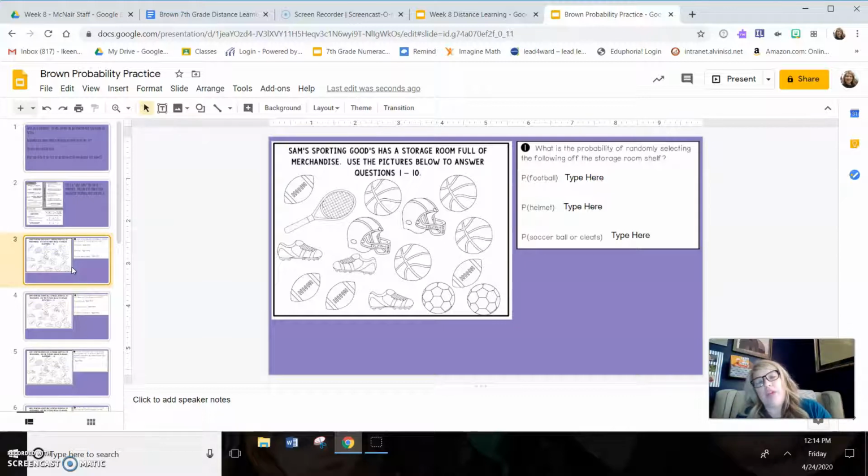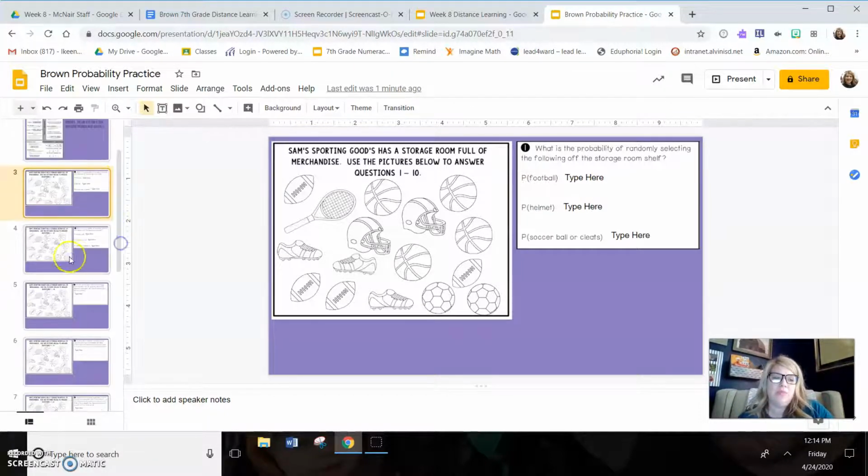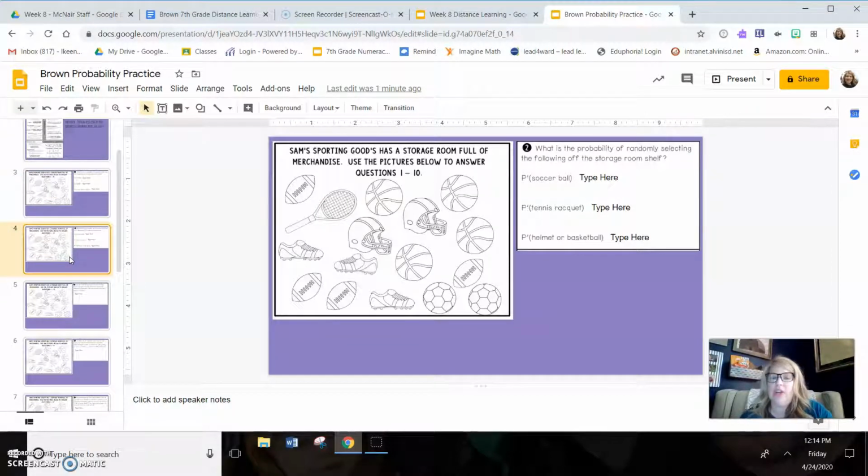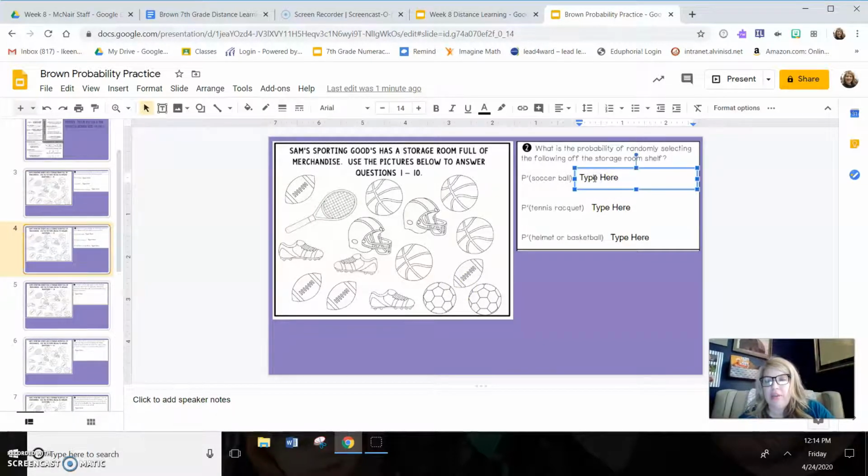So what is the probability of randomly selecting the following off of the storage room shelf? The probability of selecting a football. So Mrs. Brown sees 1, 2, 3, 4 footballs out of your total number. And then remember, your fraction should always be simplified if you are able to simplify it. Okay, so yes, you need to simplify. And then it just continues asking different questions on the slide. You can type directly on it where I have said type here. You will directly type your responses onto the slide.